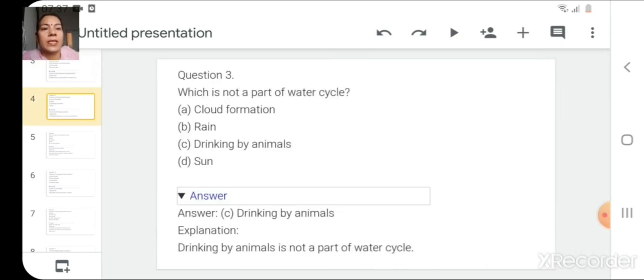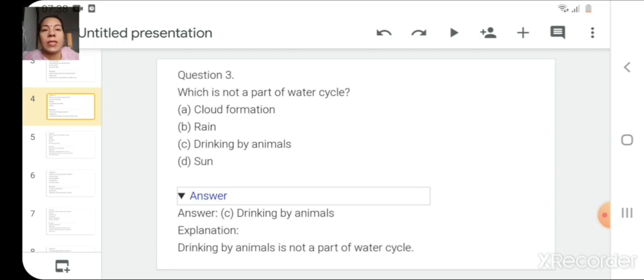Now next question is, which is not a part of water cycle: cloud formation, rain, drinking by animals, sun. So four options are given here and you have to choose which one is not a part of water cycle. So correct answer is drinking by animals. Drinking by animals is not a part of water cycle.